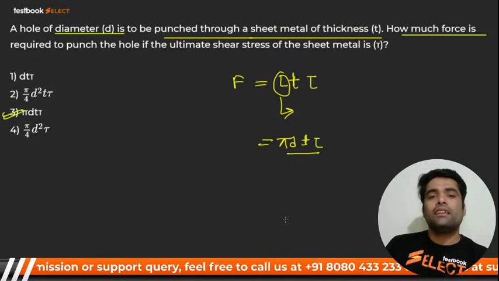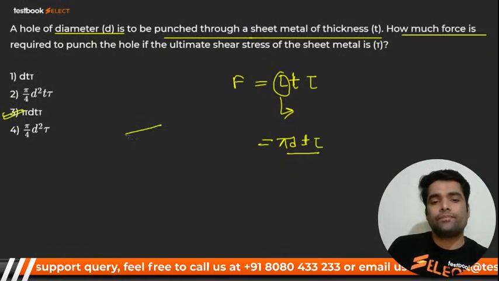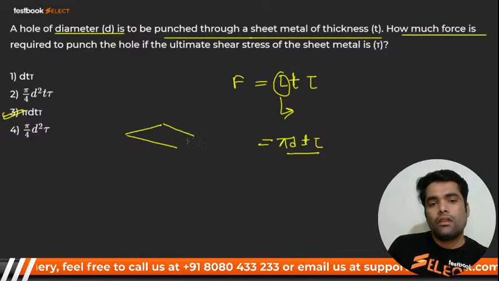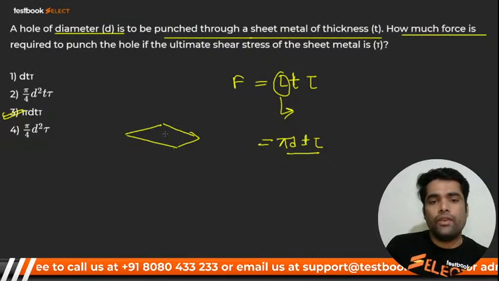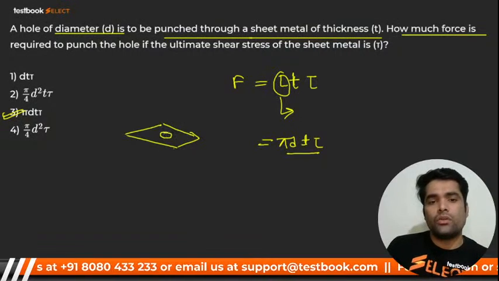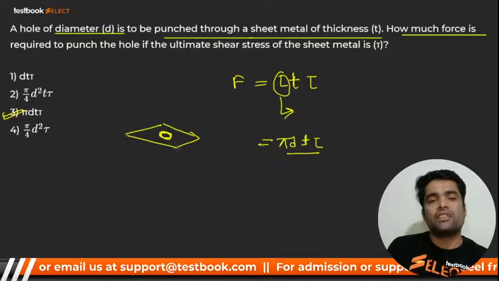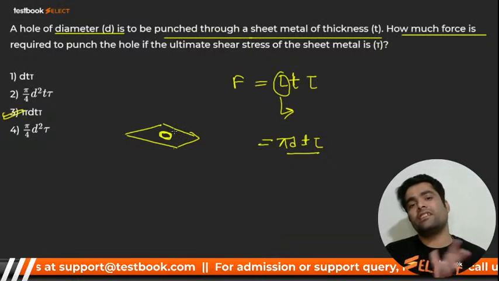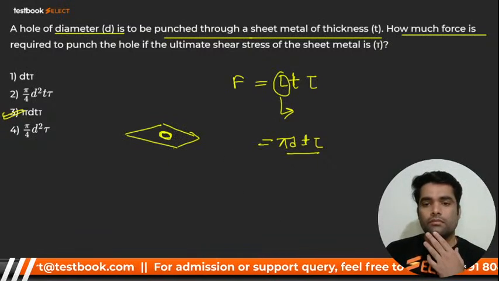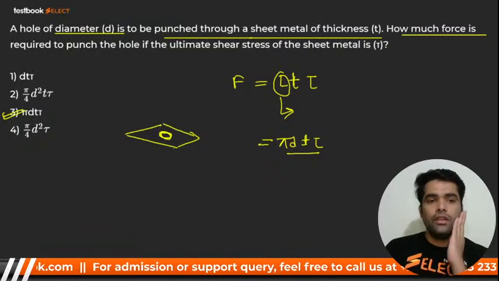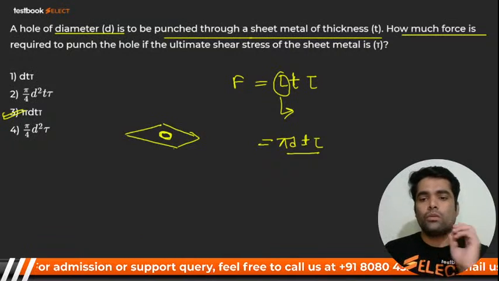Yes or no? We shear, it is a sheet. Suppose we have a sheet, and we have to punch over here. So what do you have? You have to shear now. So it is pi D, the thickness of the sheet is T, and you have to apply shear stress, that is tau. Very good. That is pi D T into tau.